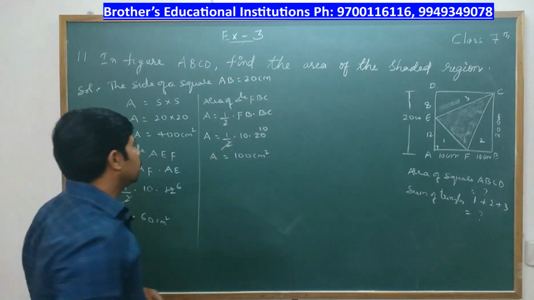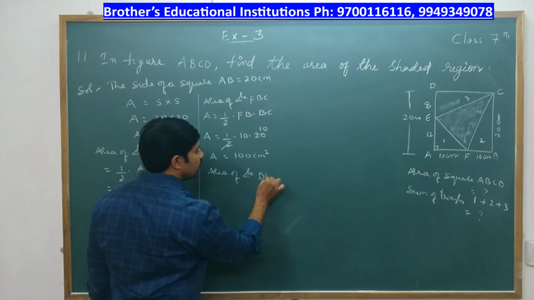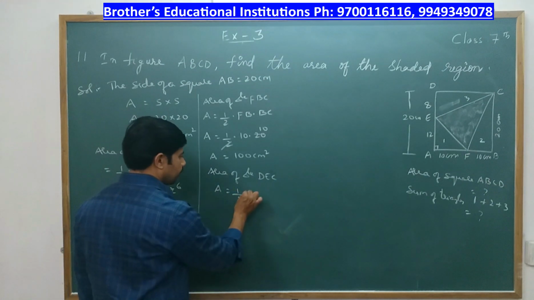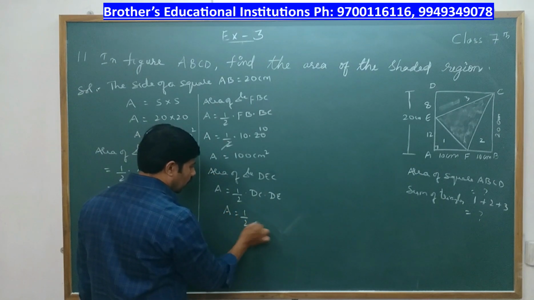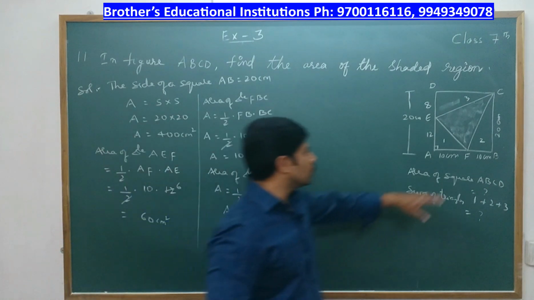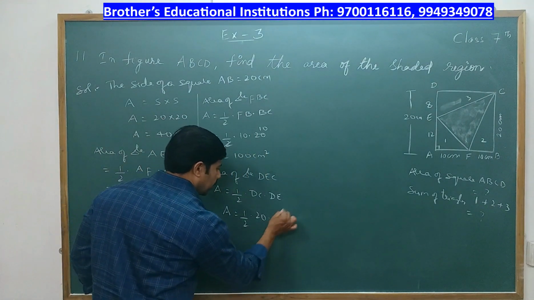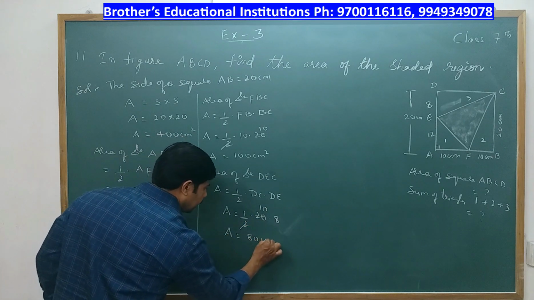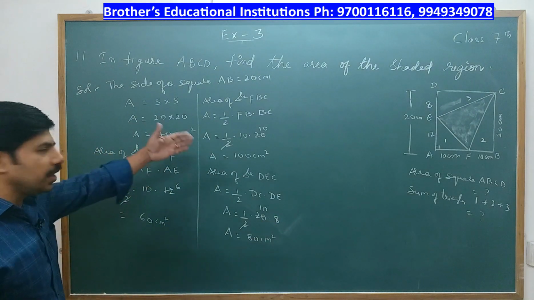Now we go to the third part, area of triangle DEC. A is equal to half into base DC and height DE. DC is 20, because in a square all sides are equal. So if AB is 20, DC is also 20 and DE is 8. Half into 20 into 8, so area is 80 centimeter square. Now we have the areas of all three triangles.